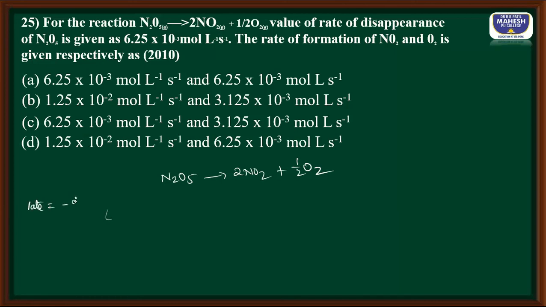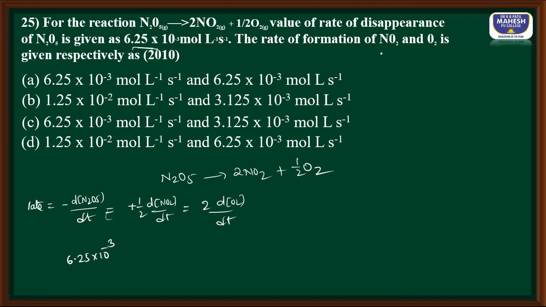Rate is equal to minus decrease in the molar concentration of N2O5 divided by dt, that is equal to plus 1 by 2 increase in the molar concentration of NO2 divided by dt, that is equal to 2 into increase in molar concentration of O2 divided by dt. The value given is 6.25 into 10 to the power minus 3.